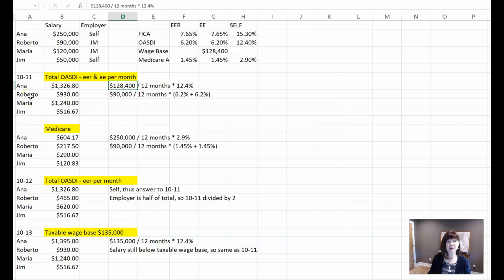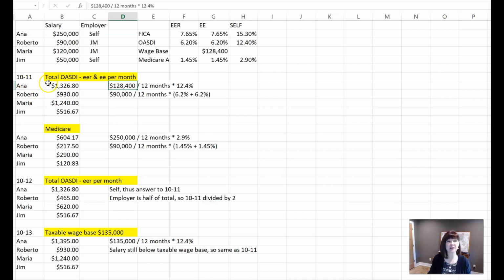When we go to Roberto, on the other hand, he makes $90,000. That's below the wage base. So we calculate the whole thing, $90,000 divided by the 12 months to get to that monthly payment times the 6.2% of the employer and the 6.2% of the employee, or the 12.4% total. And that's how we come up with this $930, okay?